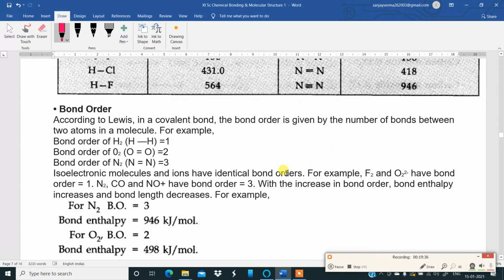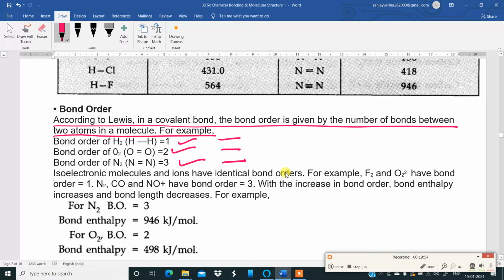Then the bond order. According to Lewis, in a covalent bond, the bond order is given by the number of bonds between two atoms in a molecule. For example, the bond order of hydrogen is 1, oxygen is 2, nitrogen is 3. Single bond, double bond, triple bond.